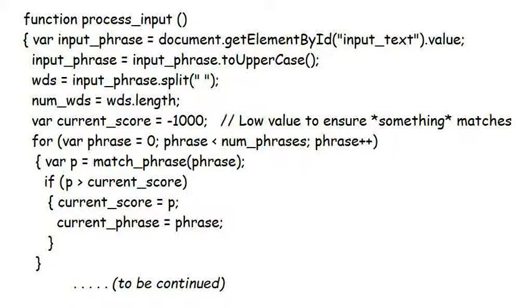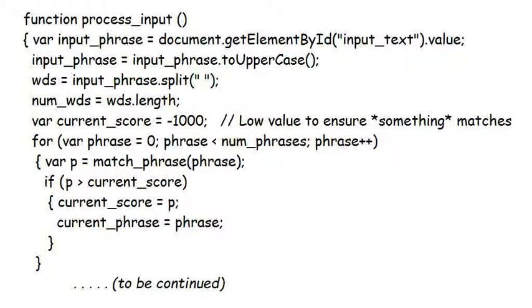The first thing it does is to grab the phrase entered in the element input text. It converts it to uppercase to make sure that it matches the trigger phrases, and then splits it into words in the variable WDS, with a number of words in num.wds. It then has to go through all the phrases, determining which one best matches that input.